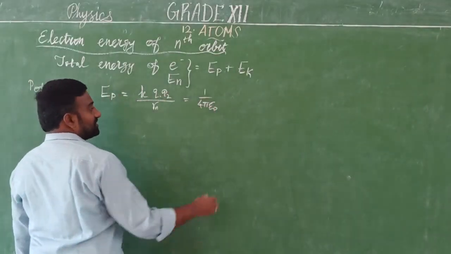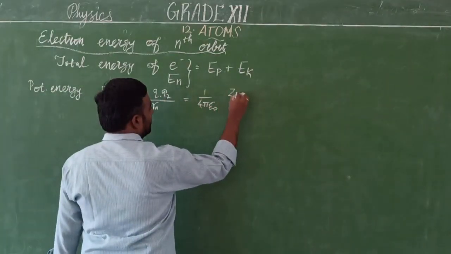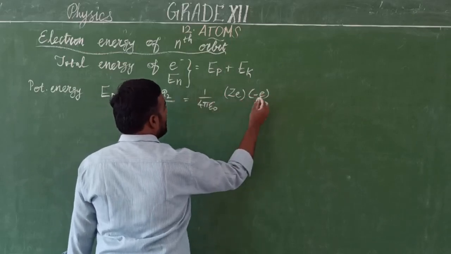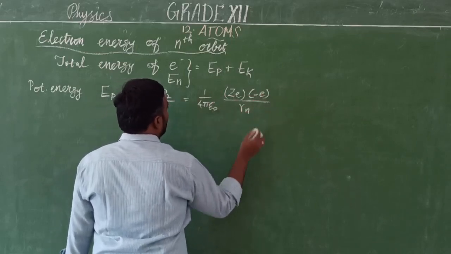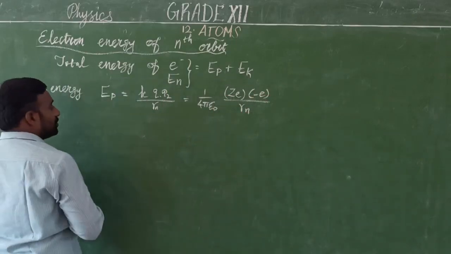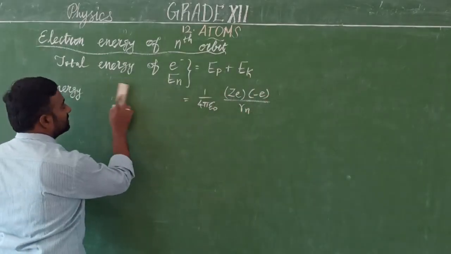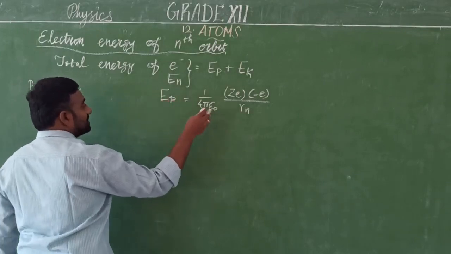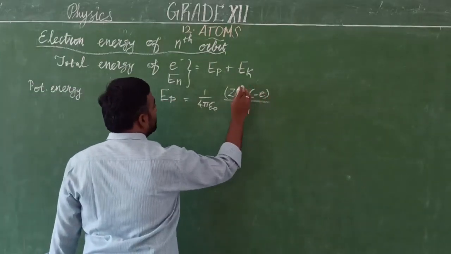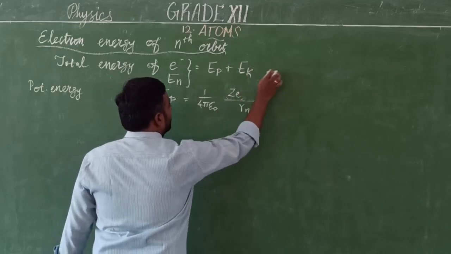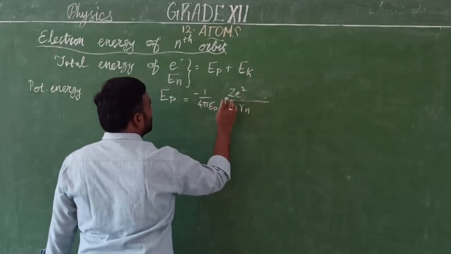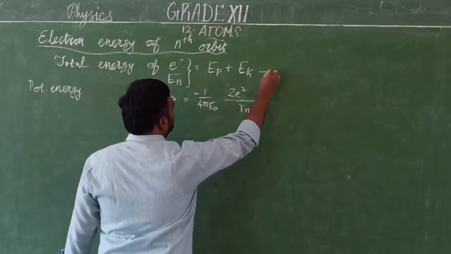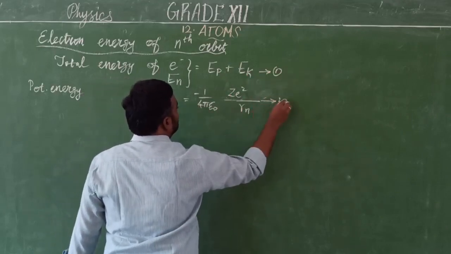Q1 is the nucleus, which has charge Ze, and Q2 is the electron, that is minus e, divided by Rn. So the potential energy of the electron is minus Ze square by 4 pi epsilon naught Rn. This is equation 2.